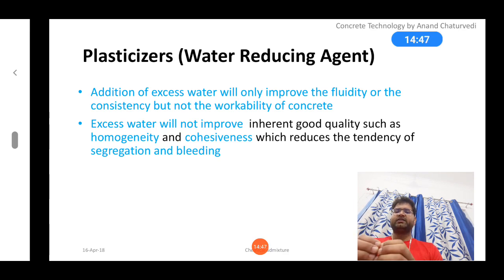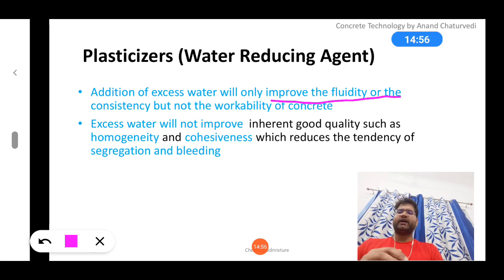Okay, so addition of excess water will only improve the fluidity. It is a very good statement, let me underline. Addition of excess water will only improve the fluidity or the consistency, but not the workability of concrete. Very good points.